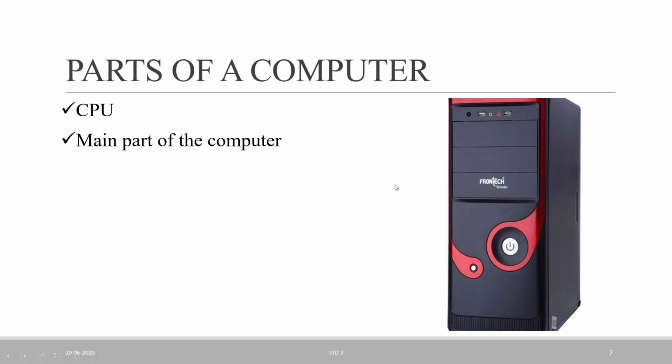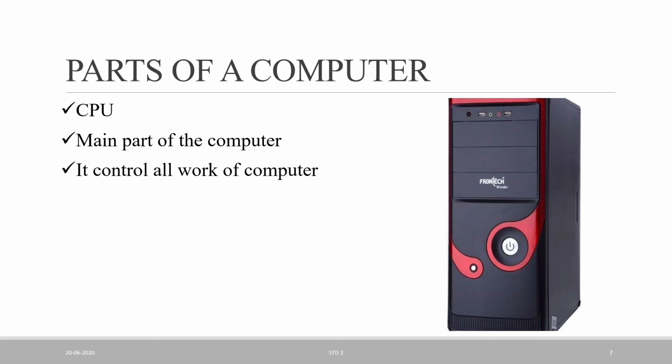The CPU controls all the work of our computer, which means without the CPU box, the computer cannot work. Without the CPU box, the computer cannot do any performance. So the CPU is the main part of the computer, and it controls all the work of the computer.